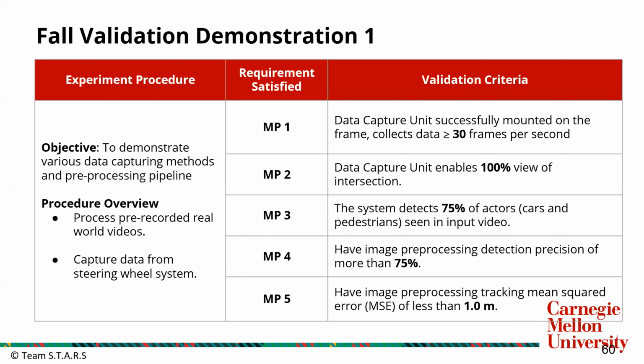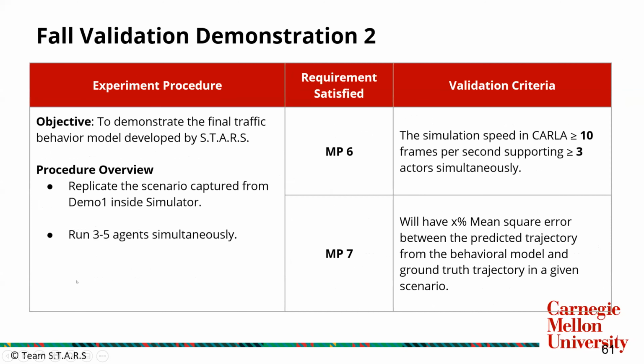Demonstration 1 helps us to validate our mandatory performance requirements regarding the data capture and data processing subsystems. The procedure is that we will be processing pre-recorded real-world videos and capturing the data from a steering wheel system in real time. Somebody will be driving through the steering wheel system in Carla, and we will be recording that scenario. For demonstration 2, we will be replicating the same scenario that we drove in demo 1 inside the simulator, but this time using our behavioral models, and then we will compare the observed trajectory with the captured ground truth trajectory.